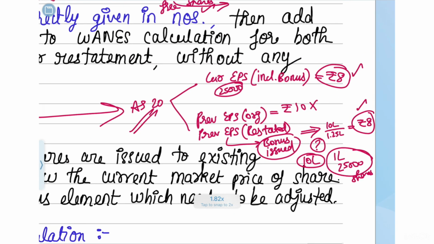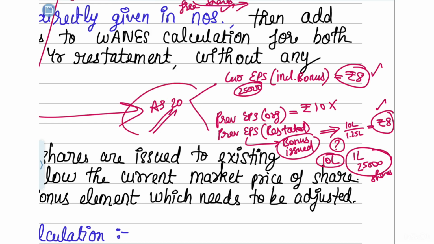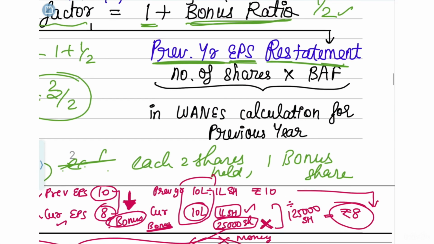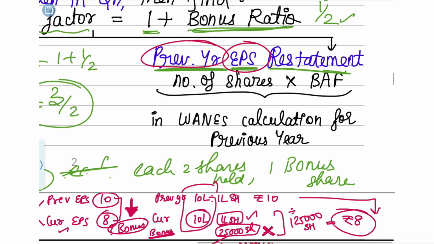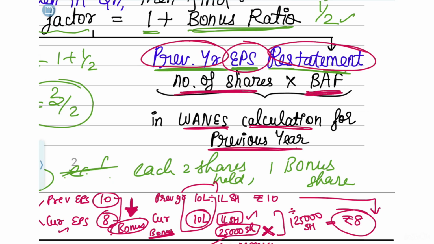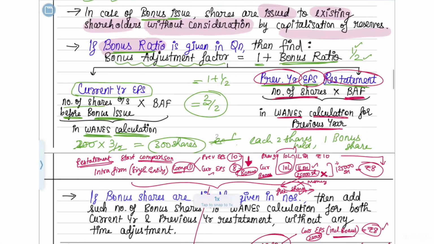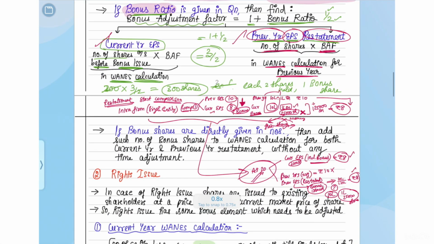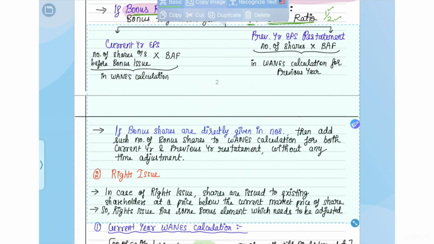So what does AS20 tell? If bonus shares are issued in the current year, then in such case, the previous year EPS also you have to restate and show. That means in the denominator for the previous year, you have to take the number of shares which were there in the previous year multiplied by the bonus adjustment factor. So current year, previous year, both years you will have an impact. Okay. So I hope you understood this.